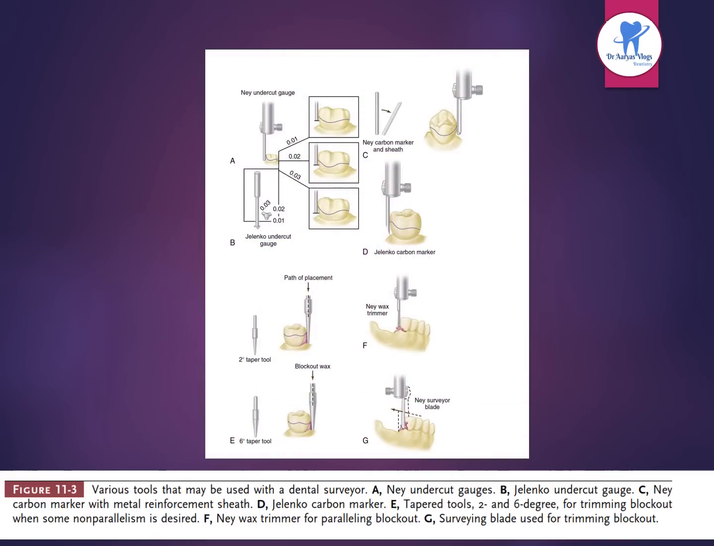These are the various tools used with a dental surveyor. Here they are: the Nail undercut gauges, and these are the Jelenko undercut gauges. Here is the Nail carbon marker and sheet, where the metal reinforcement sheet is there. Then this is the Jelenko carbon marker. And these are the various tapered tools, that is 2 and 6 degree, for trimming blockout when some non-parallelism is desired. This is the Nail wax trimmer for paralleling blockout, and this is the surveyor blade used for trimming blockout.